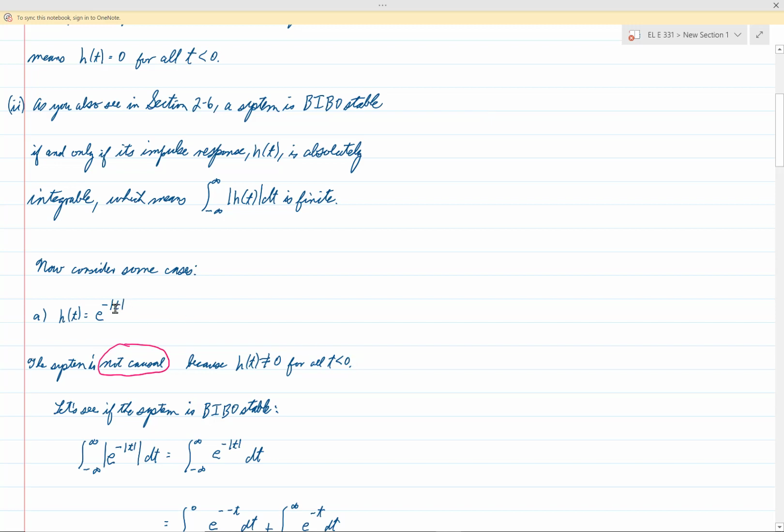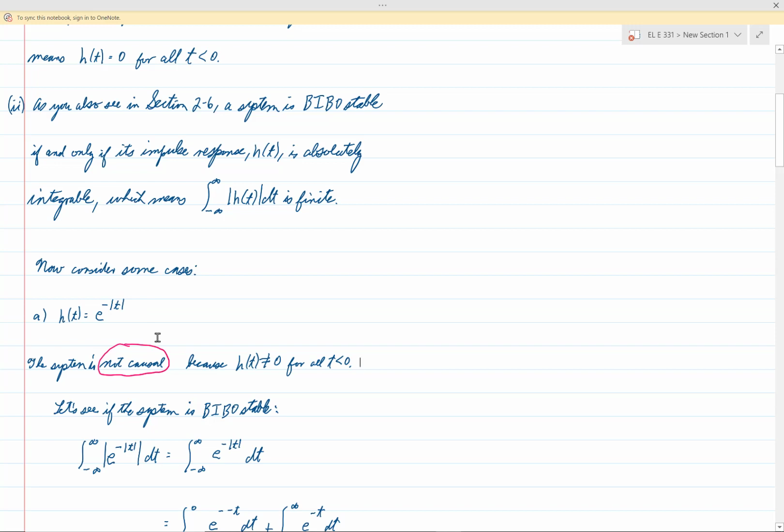If you plug in t equals -1, then the absolute value of -1 is 1, and so h of -1 is e to the -1, which certainly is not equal to 0.